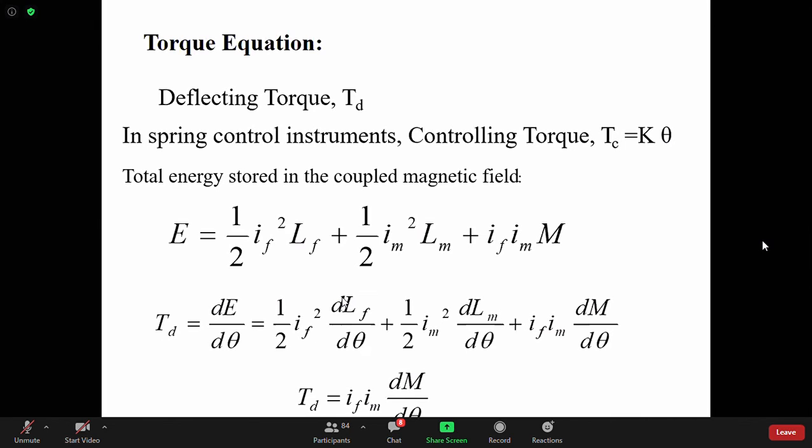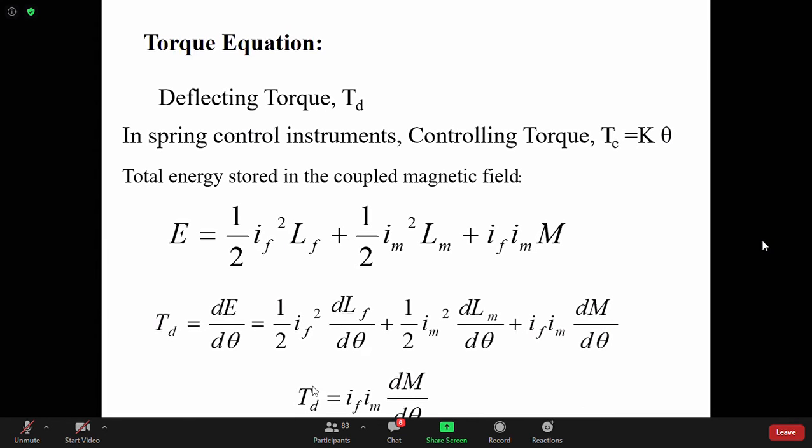So half IF square dL/dθ plus half Im square dL/dθ. But if the coil rotates, the self-inductance is independent of theta; self-inductance will not vary. If a coil rotates into a different position, different orientation, the self-inductance remains the same if the constructional feature remains the same. So for the fixed and moving coils, all other parameters remain the same. Therefore dL/dθ is 0. So the first two terms are 0. So the third term remains, IF Im into dM/dθ.